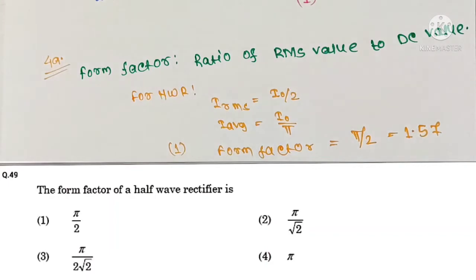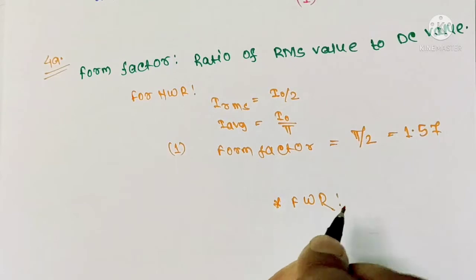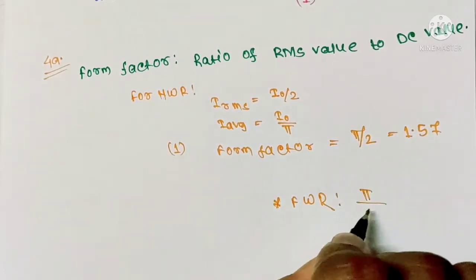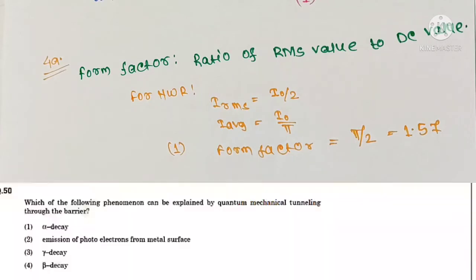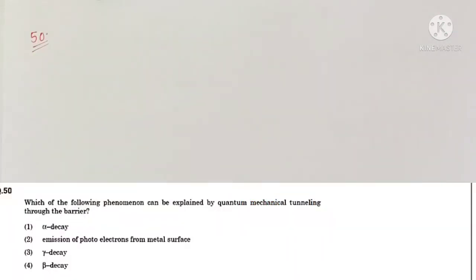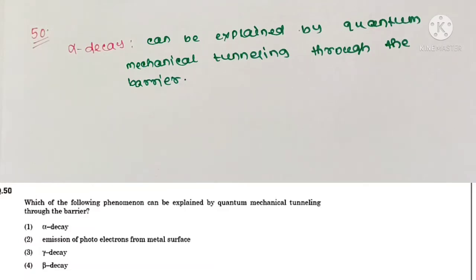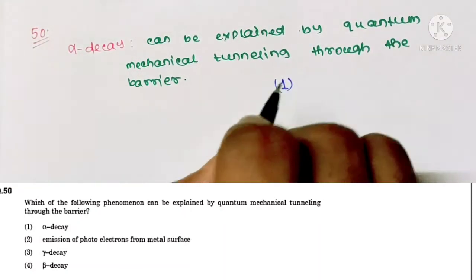Similarly, you should remember for full wave rectifier, the form factor is pi by 2 root 2. Question number 50. Which of the following phenomenon can be explained by quantum mechanical tunneling through the barrier? We know alpha decay can be explained by quantum mechanical tunneling through the barrier. So your correct option is option 1.